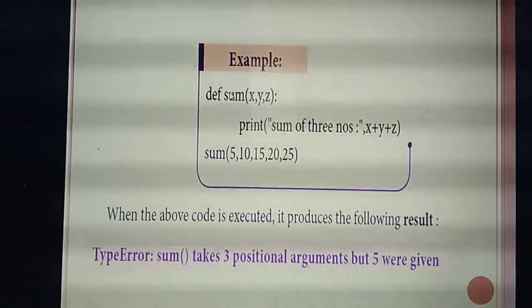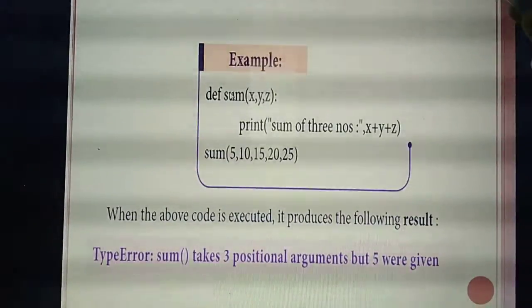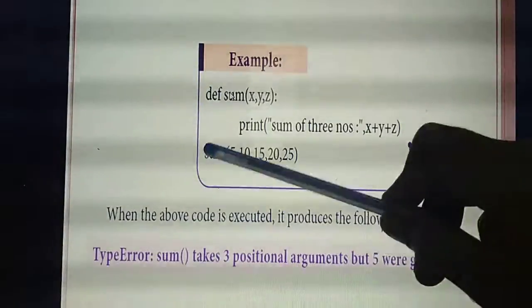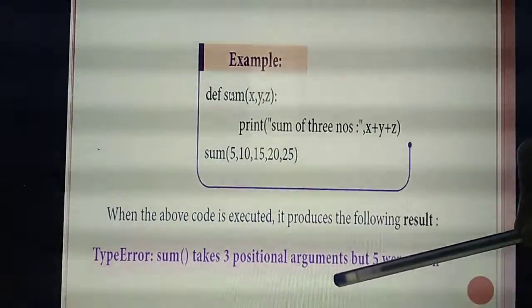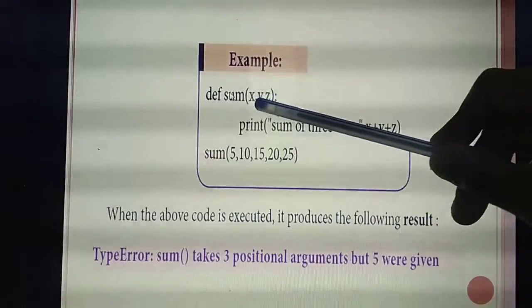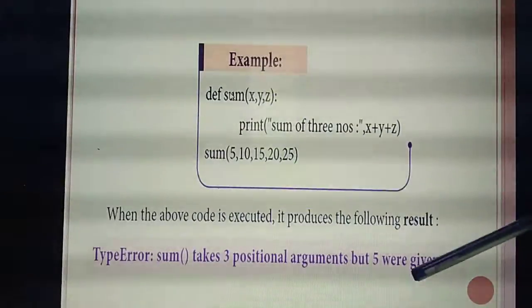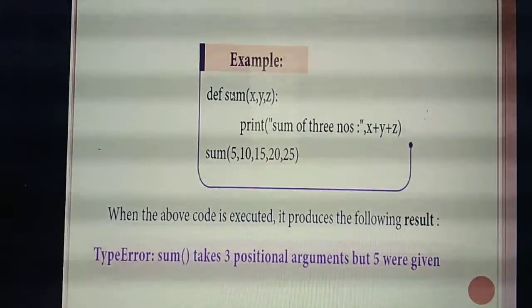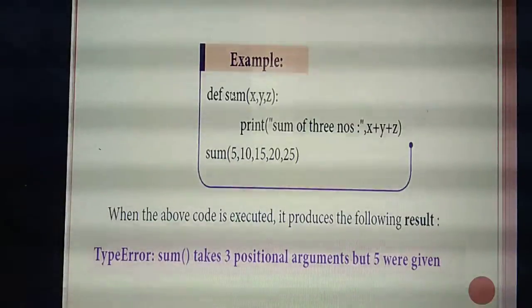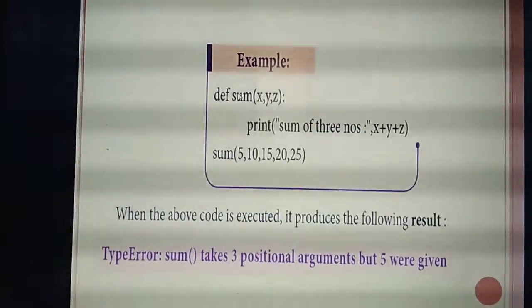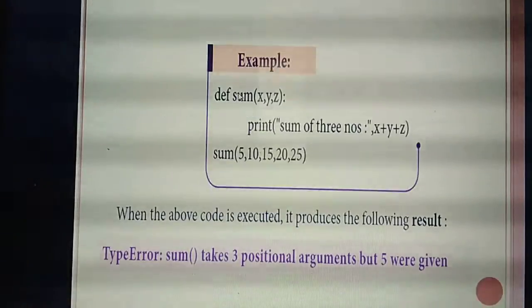So now if you run the program, you will get an error. See what error: the sum function will take 3 arguments, only 3 value arguments are there, so it will take only 3 values. But you are giving 5 instead of 3. Like this, if you pass extra values, you will get an error.